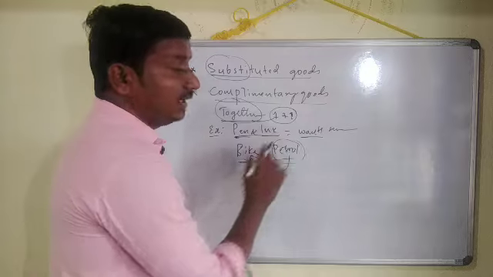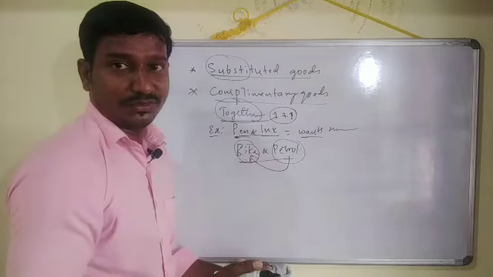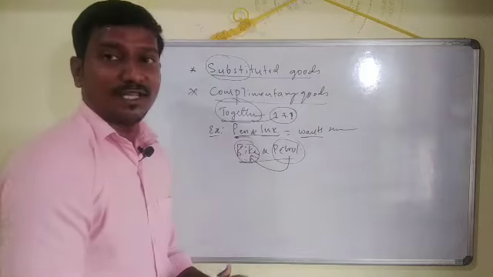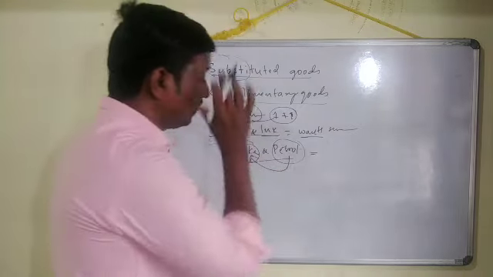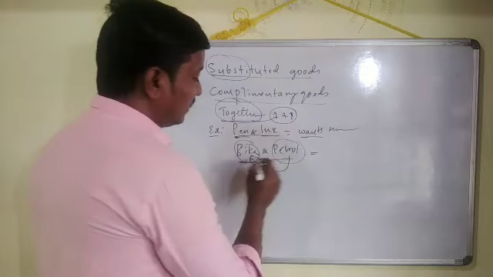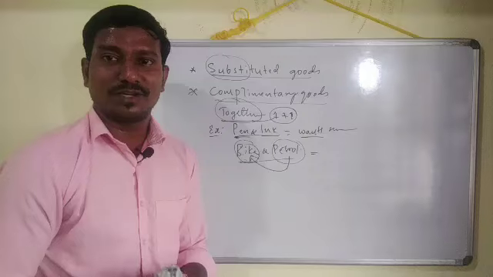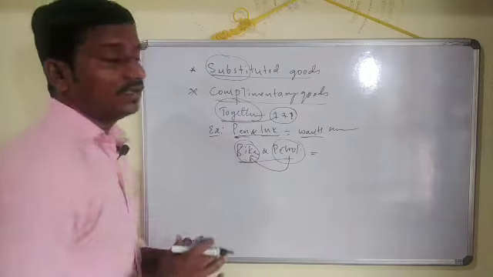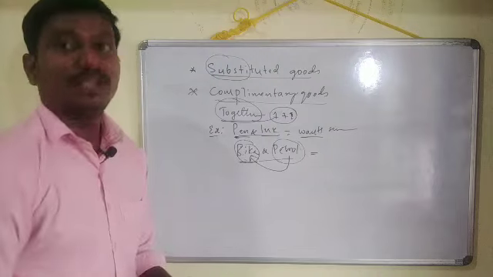We can't do with only one commodity, either bike or petrol, no use. When we use both of them, then only it is very useful and meets our wants or needs. So for that reason, bike and petrol together we use for traveling purposes. Like that, we can quote so many different examples of complementary goods.